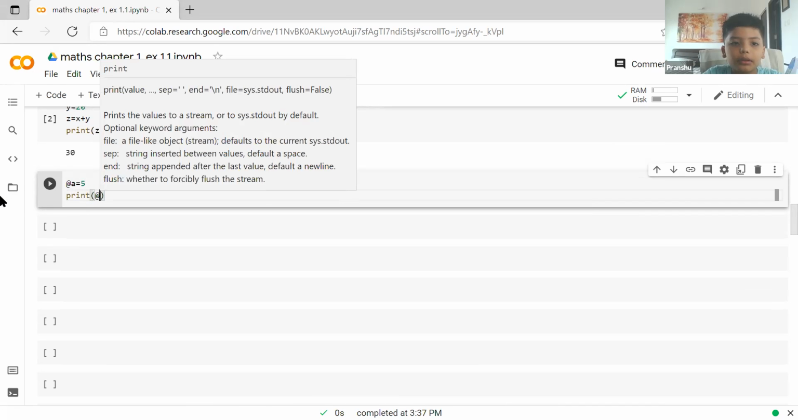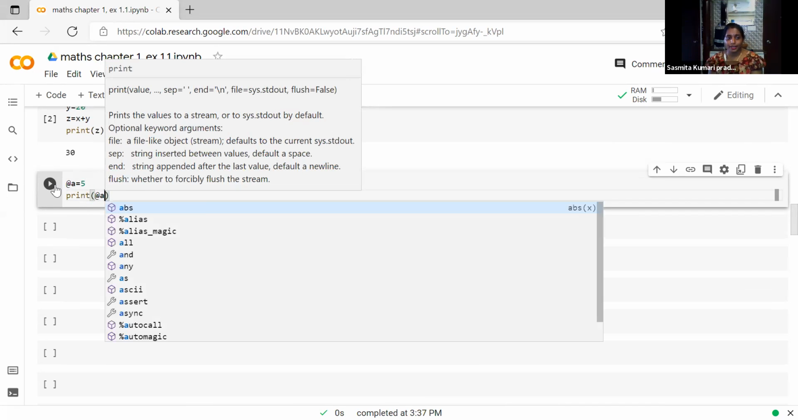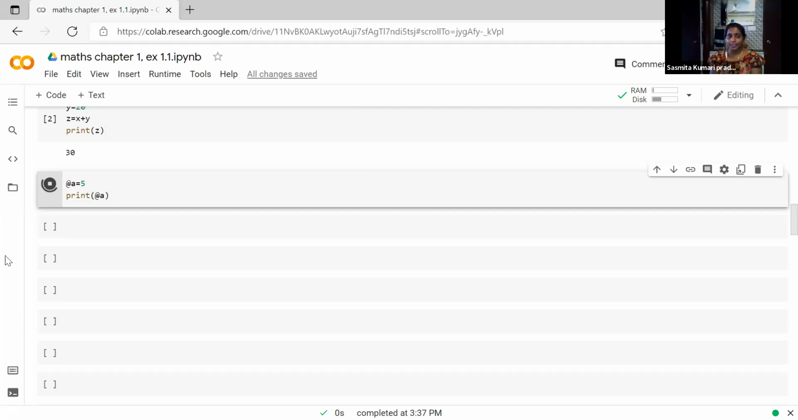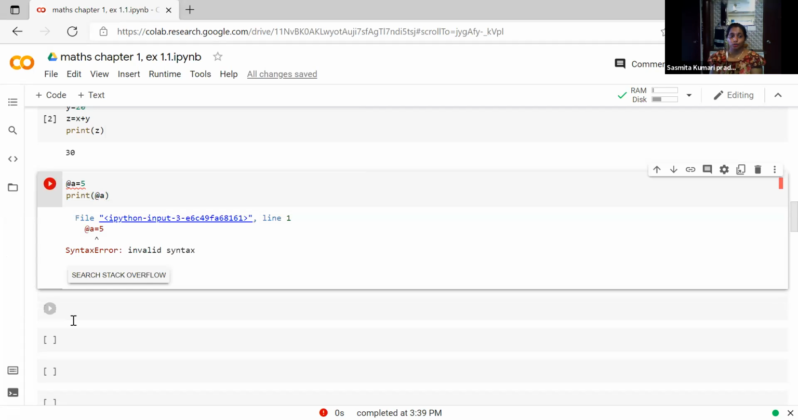At the rate A. Run. This is an illegal character. So what error is it showing? See, syntax error, invalid syntax. Where? At the rate A. See, the error mark is given. You have to check every time. If an error is coming, you have to check what the error is.